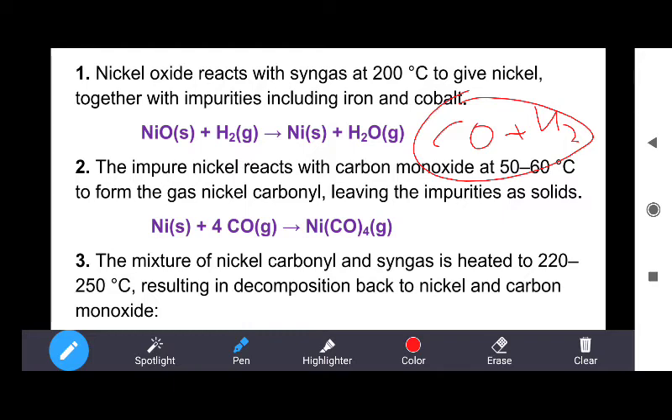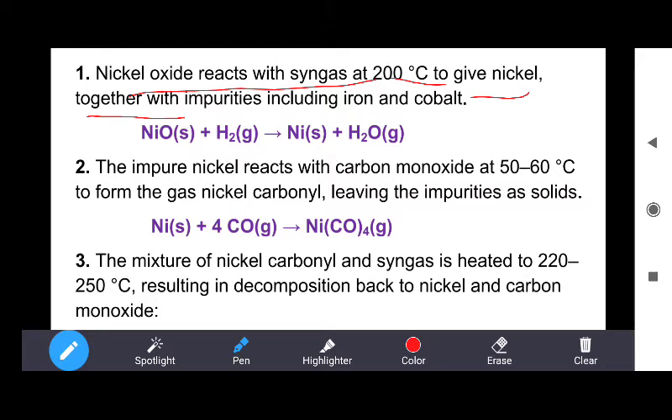So syngas. Nickel oxide reacts with syngas at 200 degrees Celsius to give nickel together with impurities including iron and cobalt. So when nickel oxide is heated at 200 degrees Celsius with syngas, then it is reduced into nickel with water vapors, as well as some impurities. This solid nickel contains some impurities of iron, cobalt and other metals also.